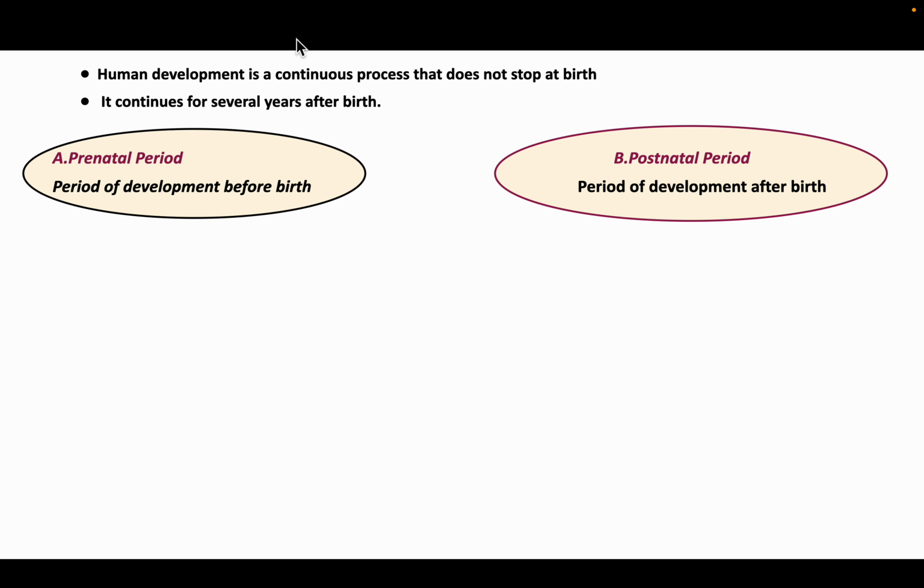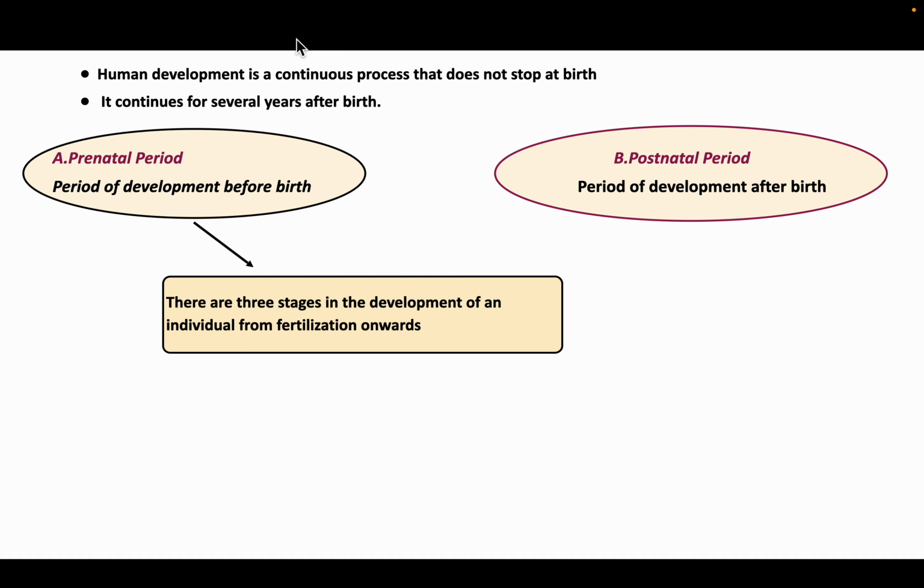Now, human development is a continuous process that does not stop at birth. It continues for several years after birth. So, we divide that period into the prenatal period and the postnatal period. Prenatal period is the period of development before birth, and postnatal is the period of development after birth.